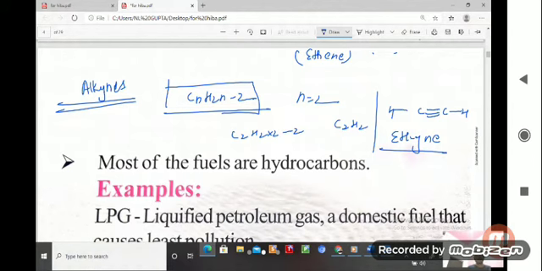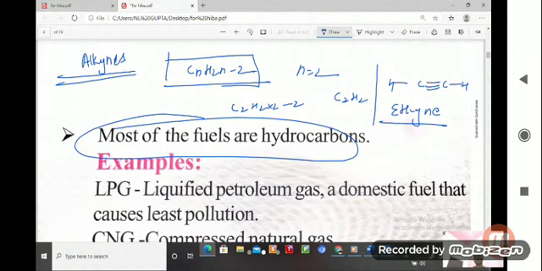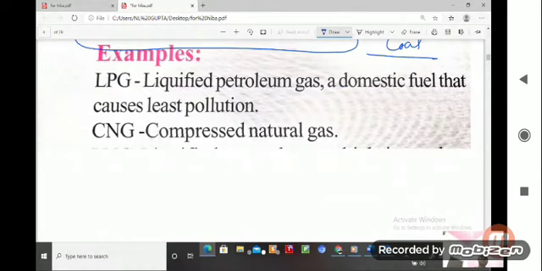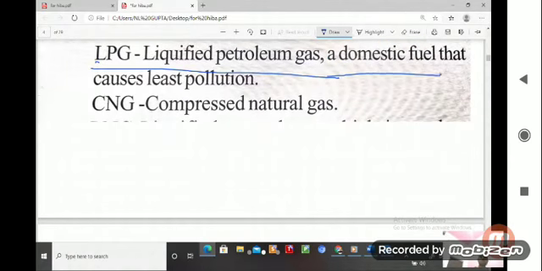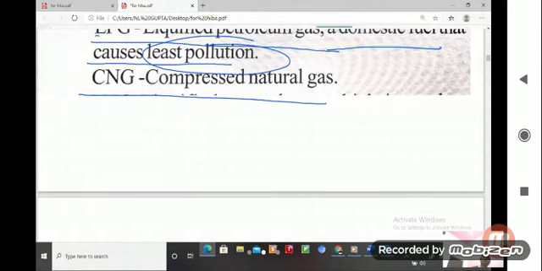What are examples of hydrocarbons, student? Most fuels are hydrocarbons. Like coal and petroleum, all these fuels are hydrocarbons. For example, we have LPG, liquefied petroleum gas, a domestic fuel that causes the least pollution. That is what we are using. CNG, compressed natural gas, we are also using.